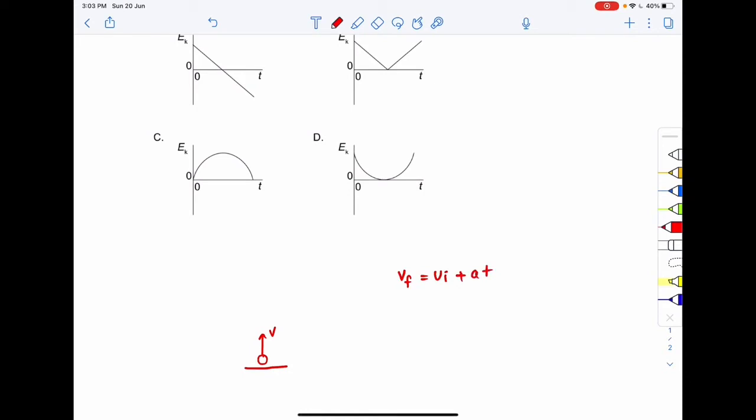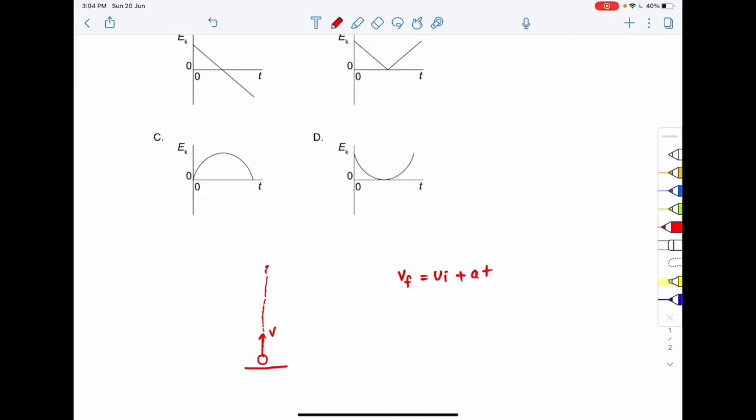So we can write this equation, but instead of writing this equation, first let us analyze the trajectory of the ball. The ball will go up, and at a particular point the velocity of the ball will become 0. Then it will fall back and come to the ground. This is the basic trajectory that we all know. Now if I apply the equation that the final velocity is equal to the initial velocity plus acceleration into time.